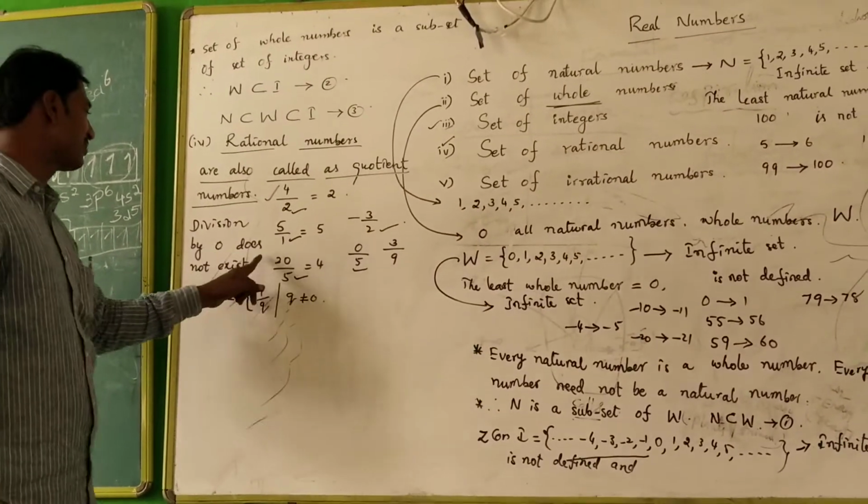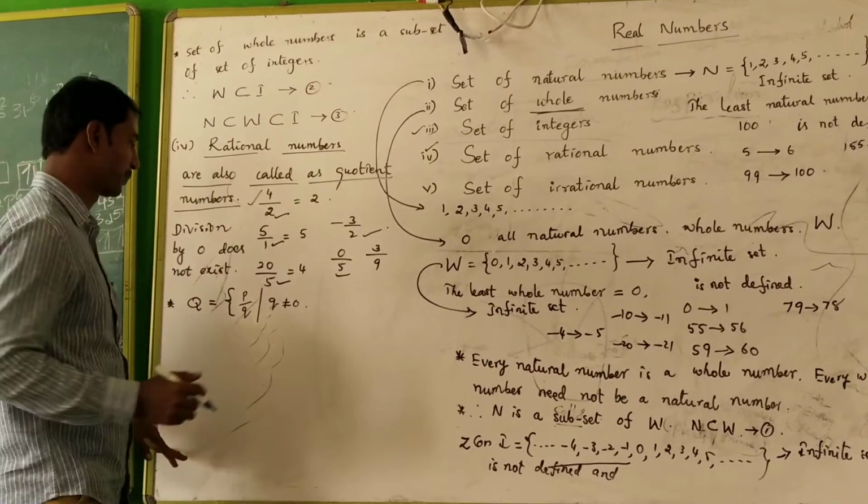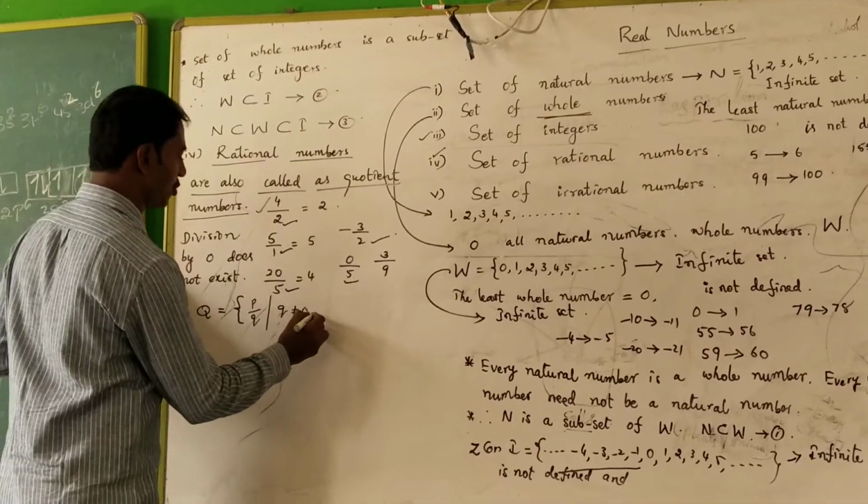We cannot divide any number by 0, but 0 can be divided by any number other than 0. Therefore, Q is not equal to 0.